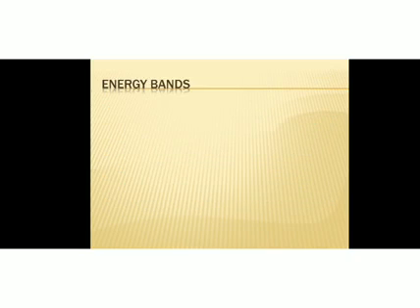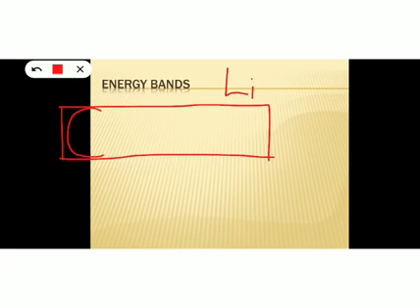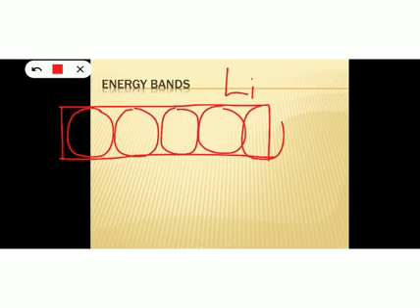Now, we can also classify materials on the basis of energy bands. So, what do you mean by energy band? In order to explain the energy band, consider a lithium metal sheet or any metal sheet. A lithium metal sheet consists of many lithium atoms, and all these atoms will be closely spaced like this. So all this represents lithium atoms and this dot represents the nucleus.